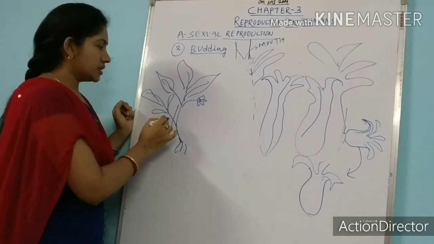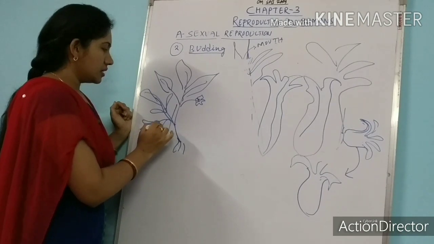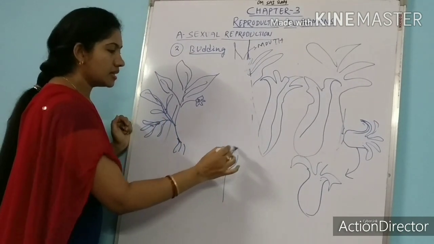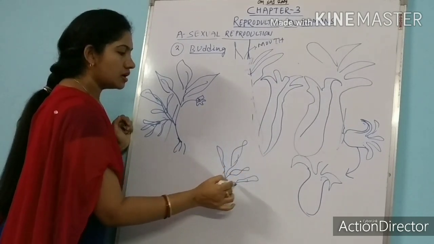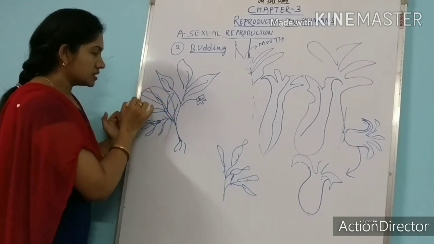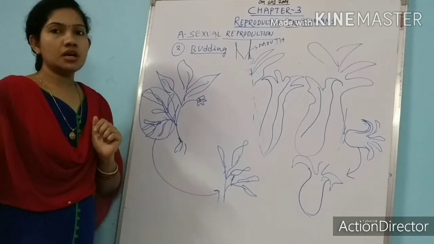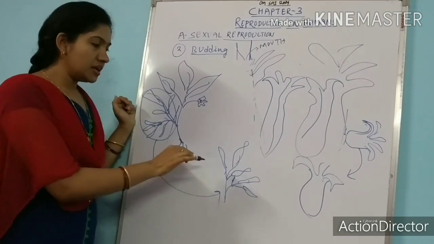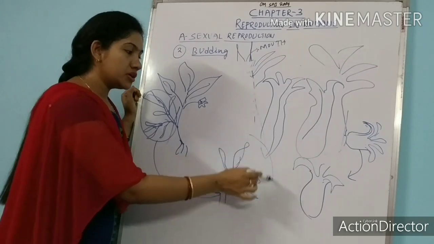I have cut a stem of this rose plant, and I take this stem and grow it somewhere else so that I can produce a new rose plant. This cut stem is taken to another place to produce a new rose plant. This is called fragmentation. I have taken a fragment and then I have produced a new rose plant.